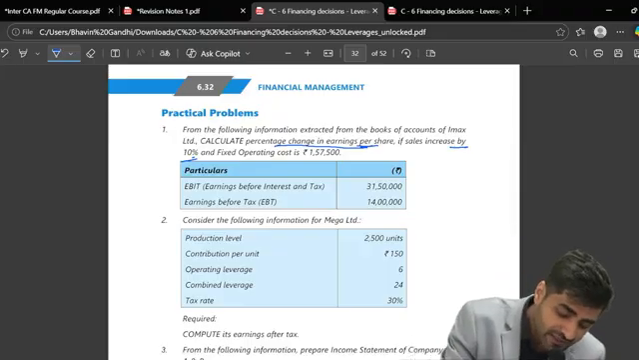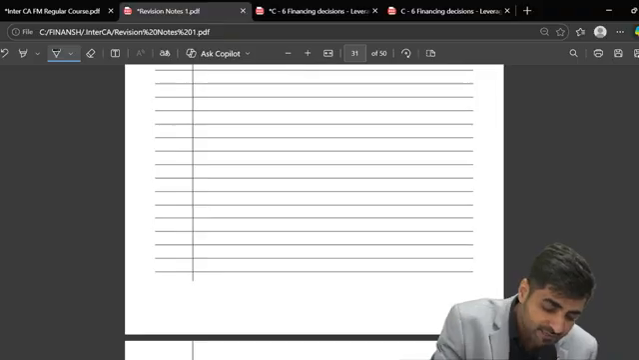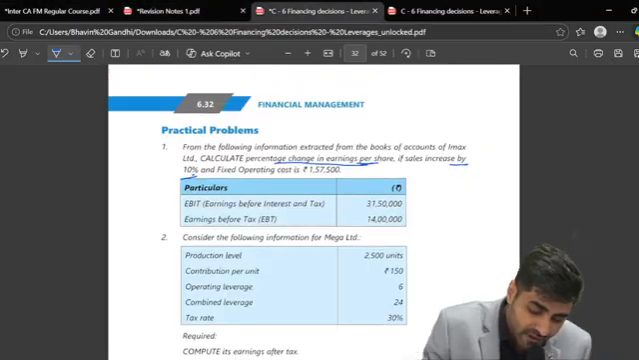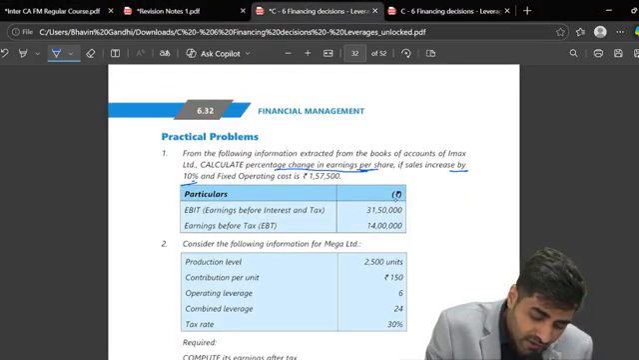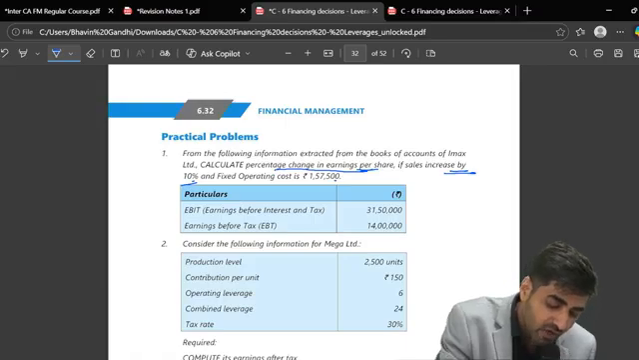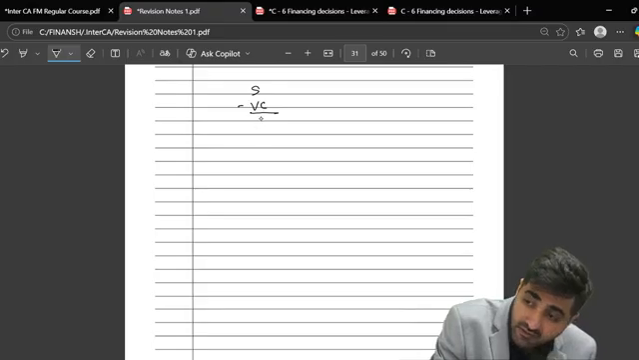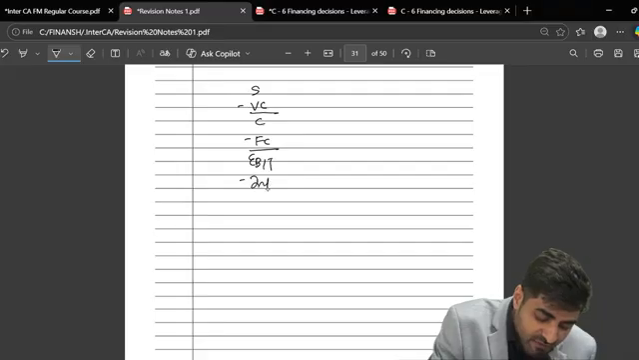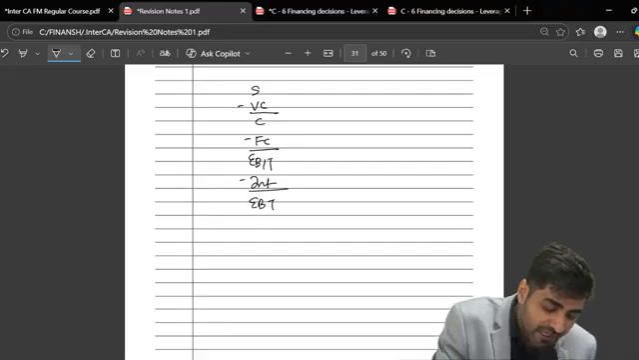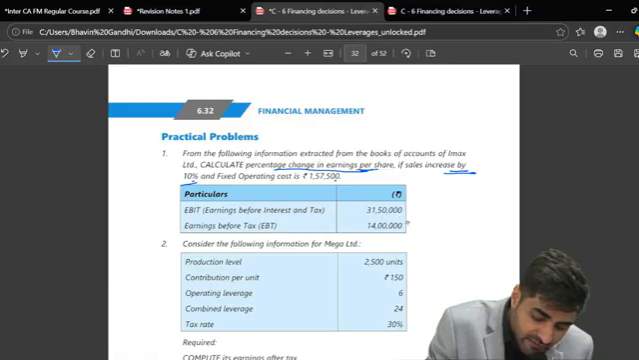So my dear students, in this particular question, what do we have here? Calculate the percentage change in EPS if sales increases by 10%. We have fixed operating cost, we have EBIT, we have EBT. How will we do this? Sales less variable cost, what do you get? Contribution. Minus fixed cost, what do you get? EBIT. EBIT minus interest, what do you get? EBT, right? Do you have your EBT?